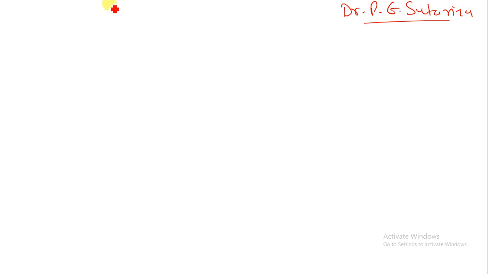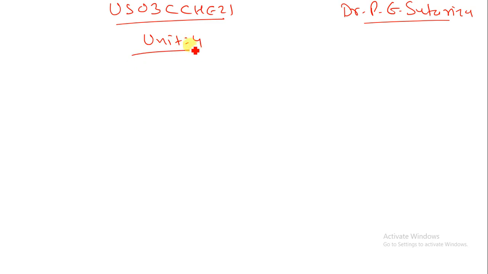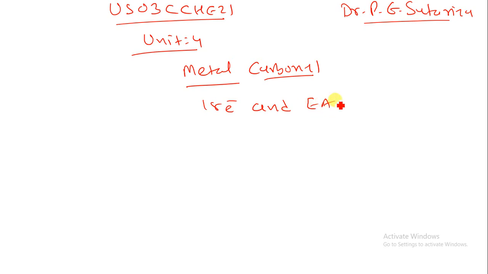So we have started our US 03, that is CCHE 21 paper of inorganic chemistry, in which we have started unit number 4, that is metal carbonyl. So far we have studied the introduction of metal carbonyl. Then we studied the 18 electron rule and EAN.